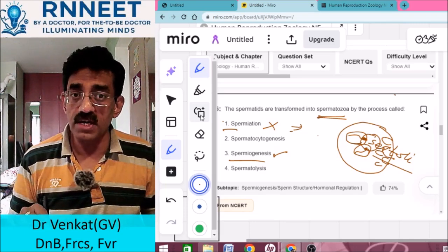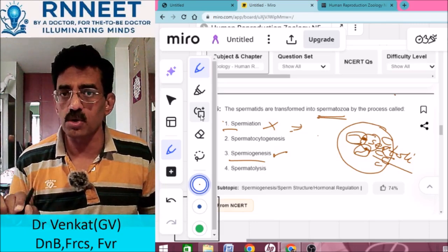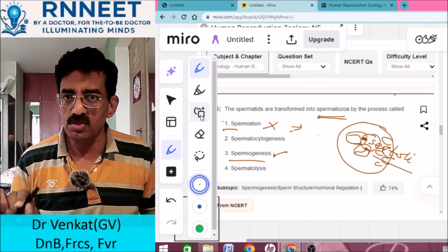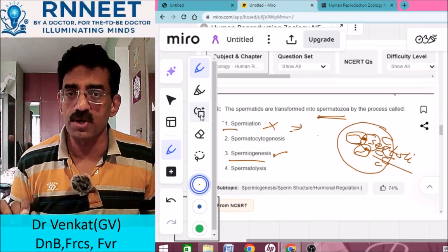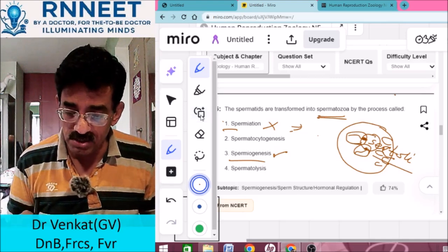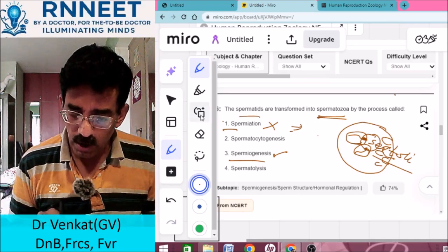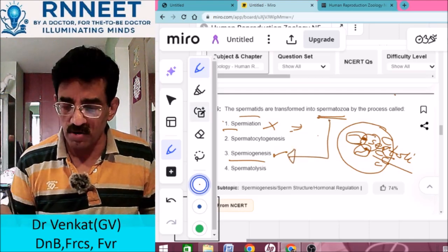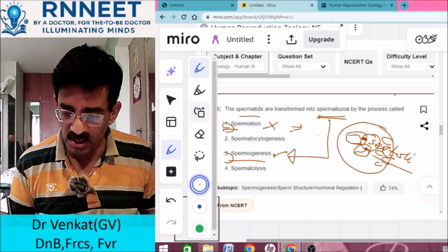So the process of release of the sperms from the Sertoli cells is called spermiation. The process of maturation or transformation from spermatids to spermatozoa is spermiogenesis. So it is very important to differentiate these two aspects.